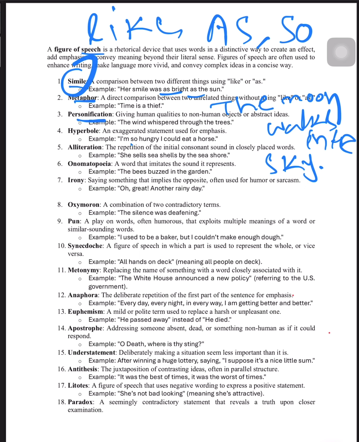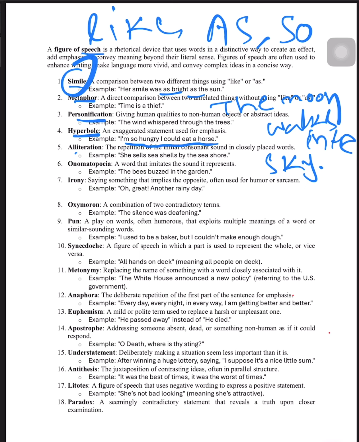Next, what is hyperbole? Hyperbole means exaggerated sentences, when we are saying something in a very exaggerated way. For example, I am so hungry, I could eat a horse. So a person is feeling so hungry that he could eat a horse. Is it possible for a person to eat a horse? No, this is actually not possible, but it is assumed. He is so hungry that it is assumed.